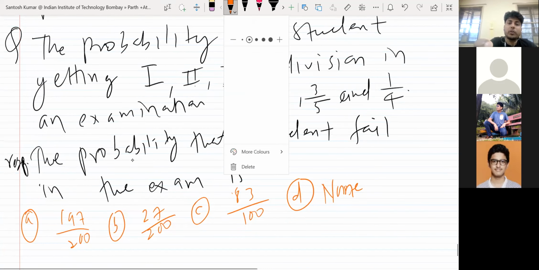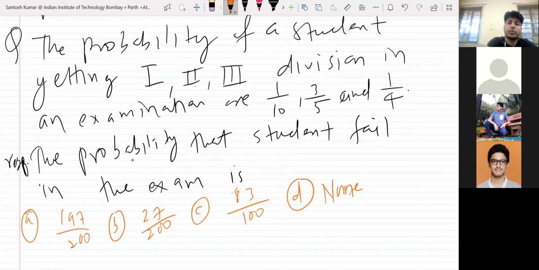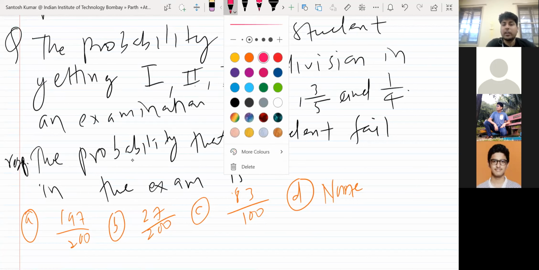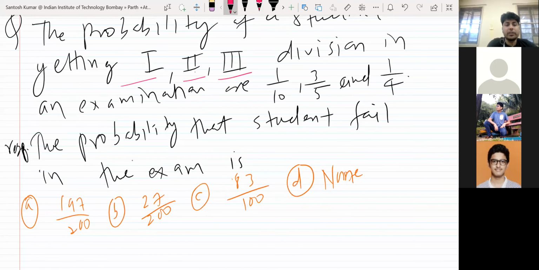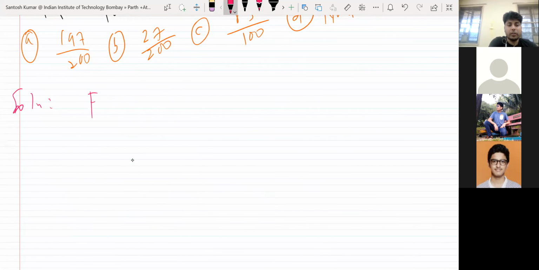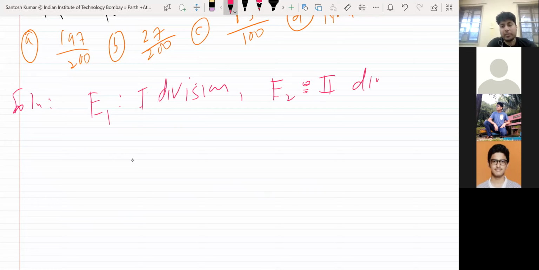Okay, so what are the possibilities in an exam? If a student gives an exam, either they will get grade 1, grade 2, grade 3, or they will fail. There are four possibilities now. You can simply say E1 is getting grade 1, division 1, first division. E2 event is getting second division. E3 event you take getting third division.